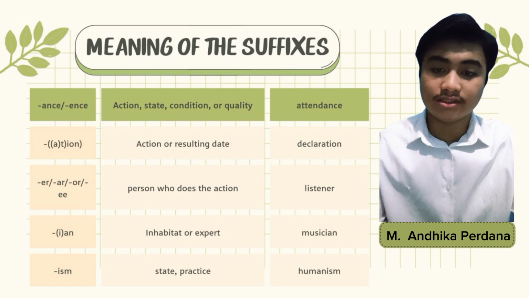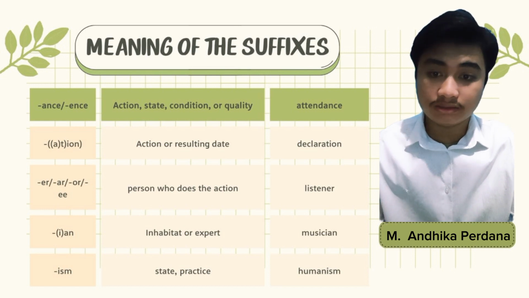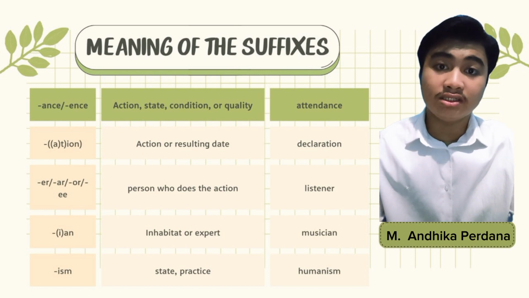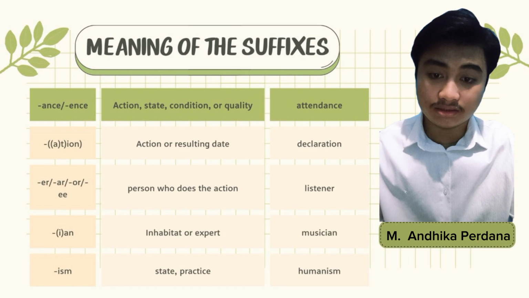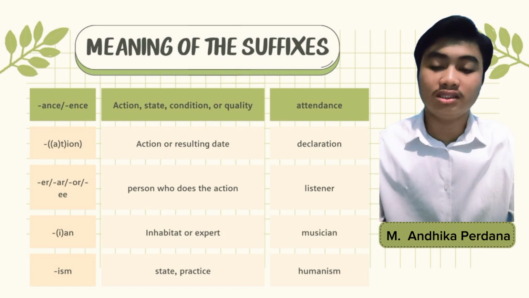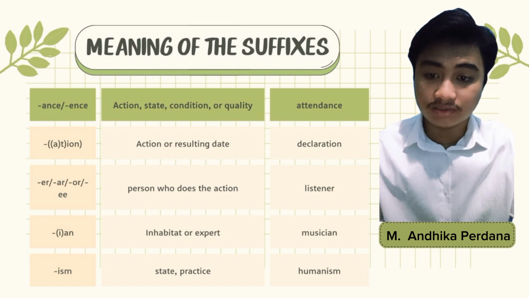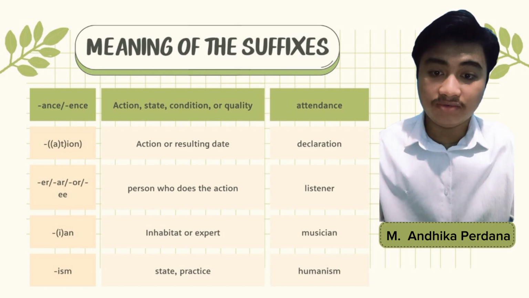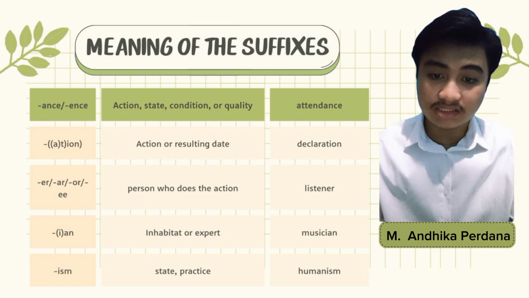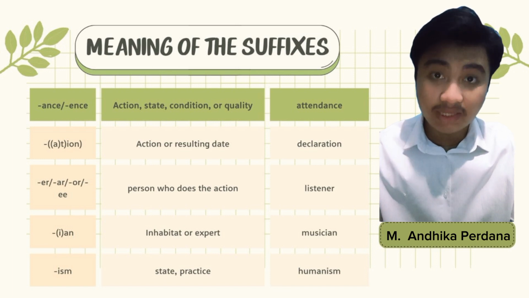Meaning of the suffixes. First one is ance. For example, attendance. The meaning of the suffix is action, state, condition, or quality. And the next one is ation. For example, declaration. The meaning of the suffix is action or resulting state.